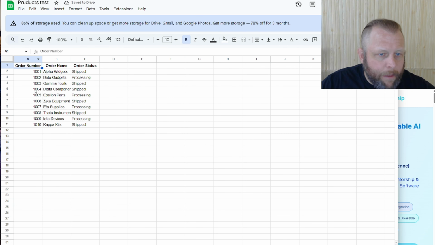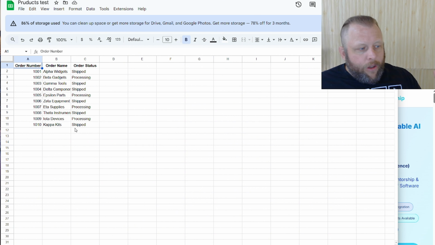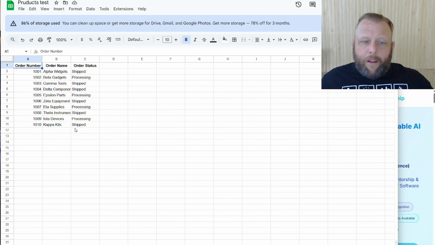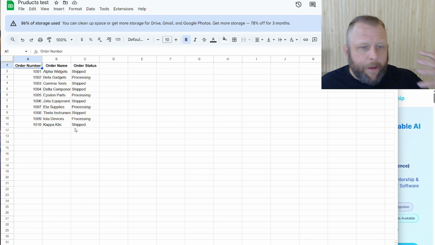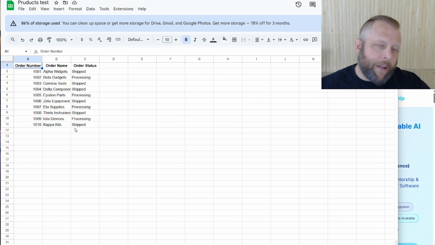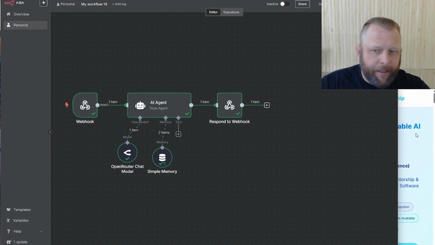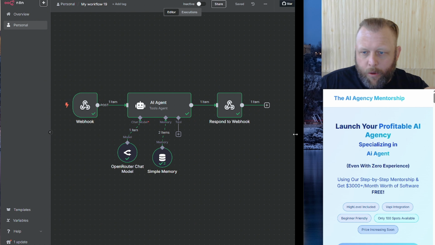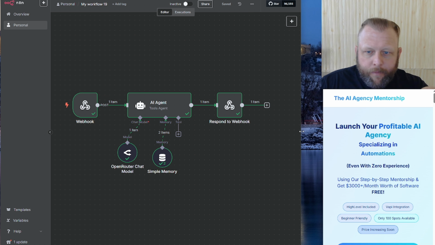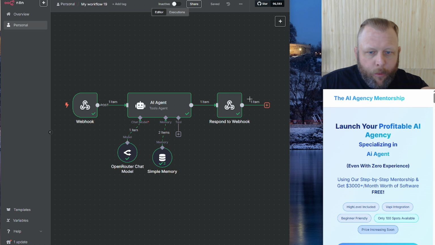All I have is the order numbers in here, what our order is, and whether it's shipped or not. Now this can be linked to anything. You can build this out if you want to look up a product, details on the product, shipping details, anything that can be in a database. You can hook up just about any amount of tools into N8N. Okay, so let's scroll this back. We are going to use the tool function to look up details in this database.